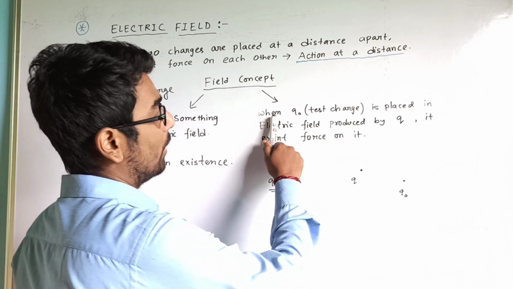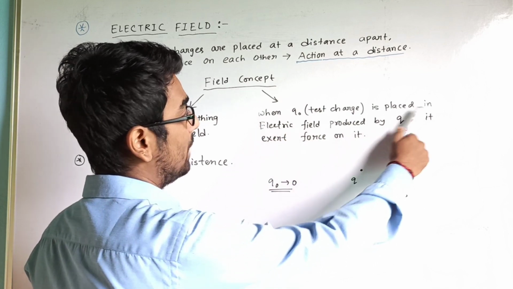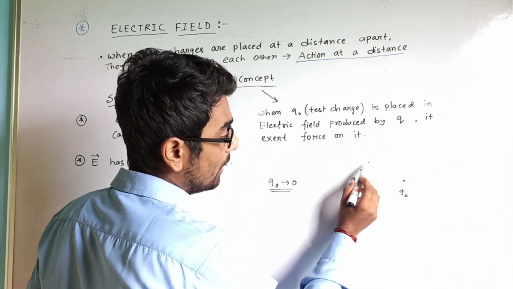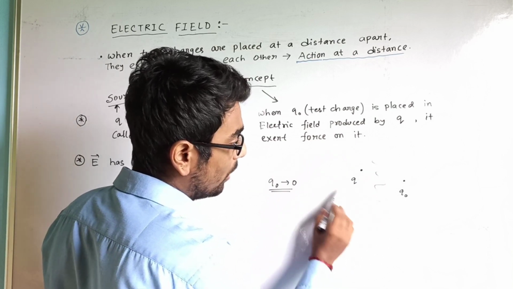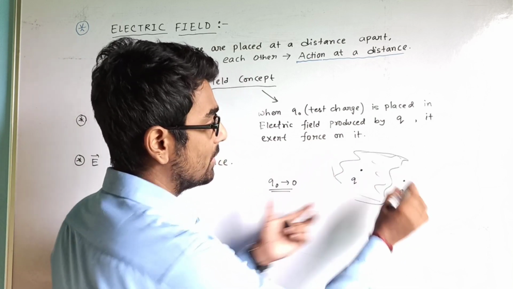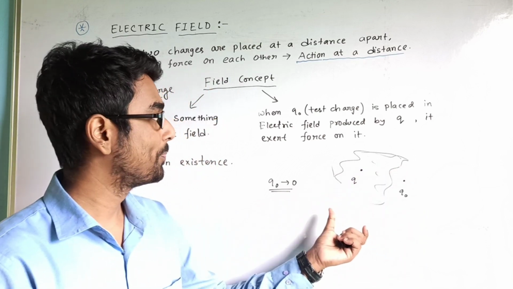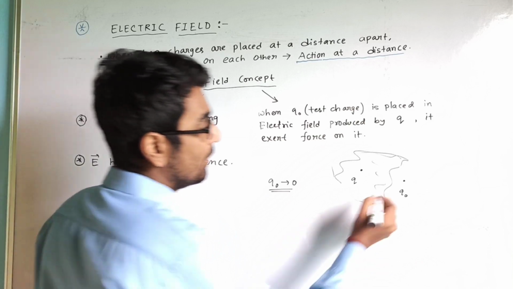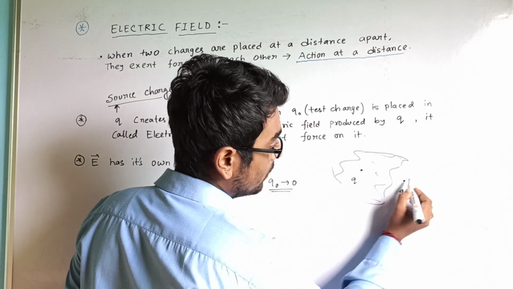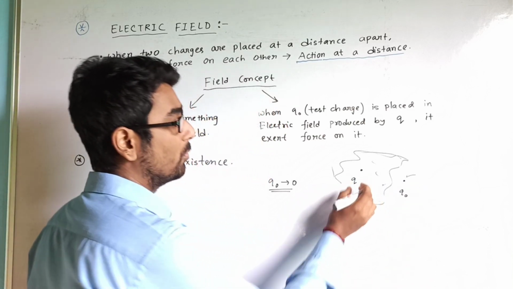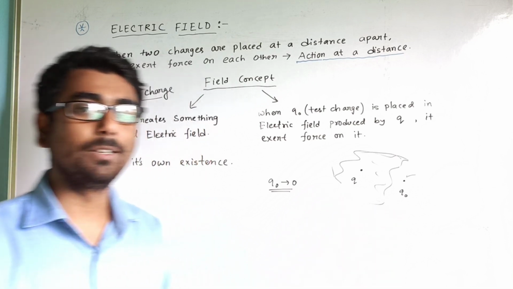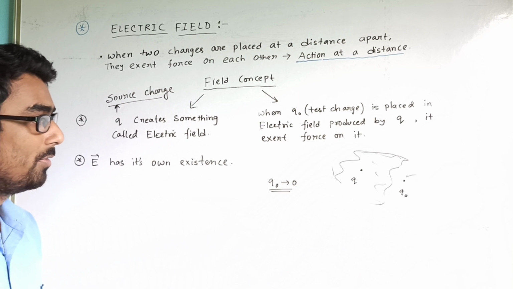So when Q naught test charge is placed in the electric field produced by Q, it exerts force on it. Q produces something called electric field. That means the force acting on Q naught due to Q will be explained by the concept of electric field. Is that clear?